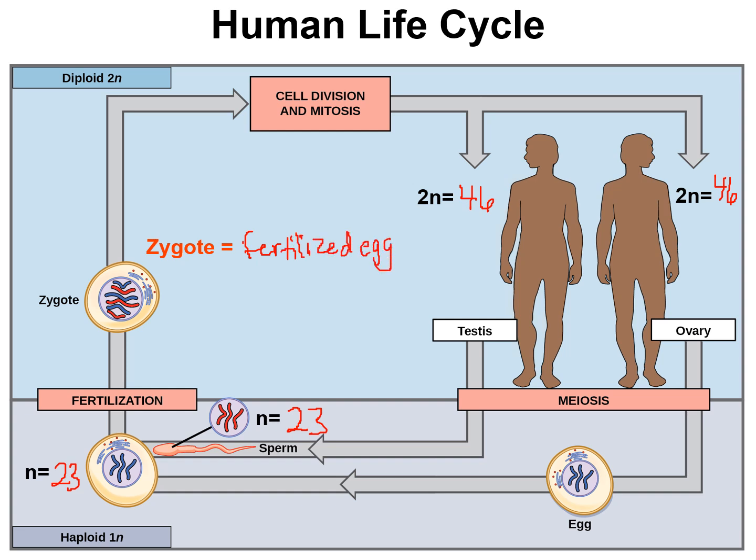Okay, and that becomes your embryo. And so this zygote will now have 46 chromosomes again, and it will be diploid again.